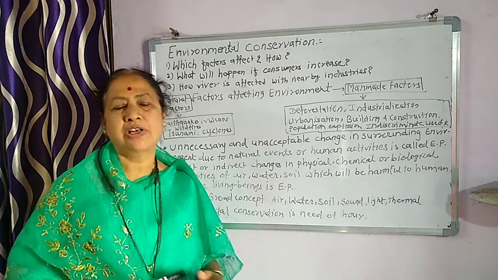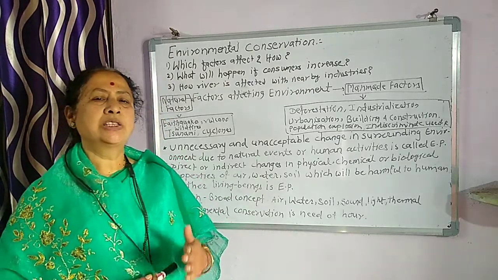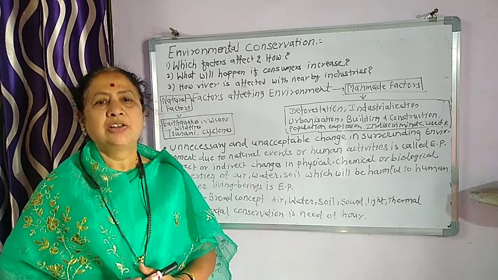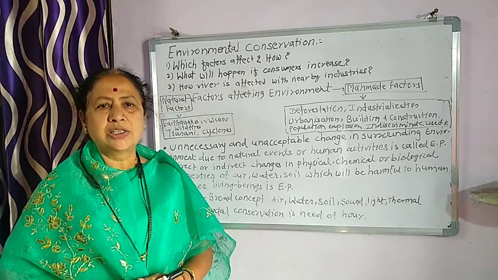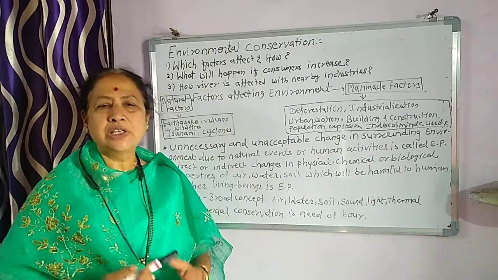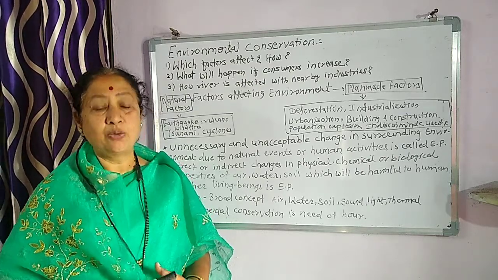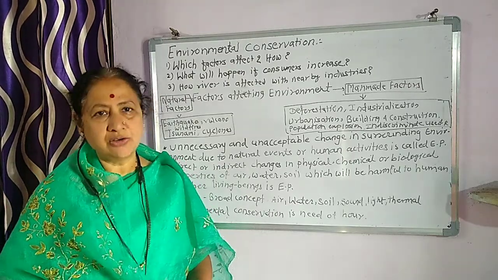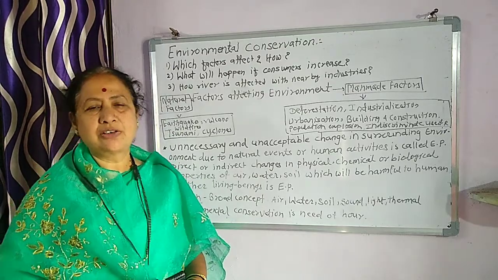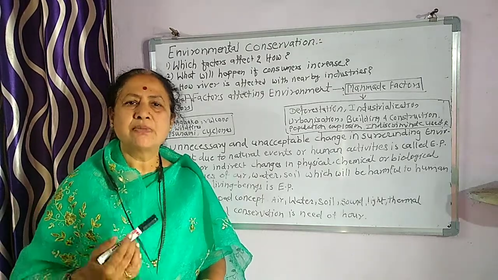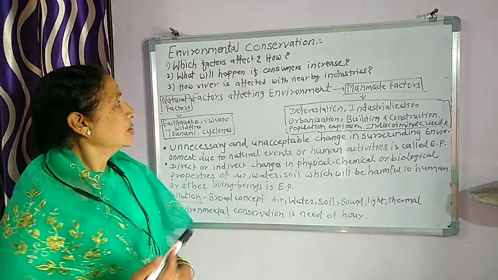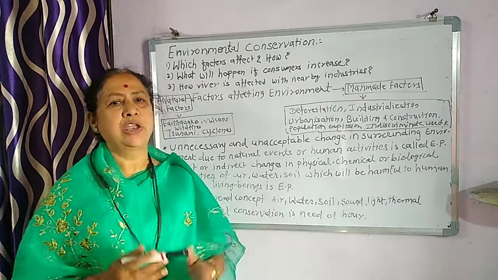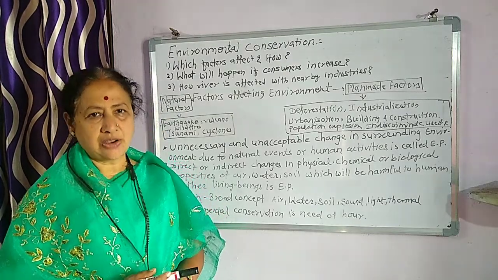Which factors affect environment? We know various biological factors, various physical and various chemical factors affect environment. Suppose we can consider the physical factors are air, soil, water, then the chemical factors, various types of minerals, manures, then the biological factors means plants, animals, microorganisms, and so on. Now, in what way, how? It is in different ways that these factors affect.